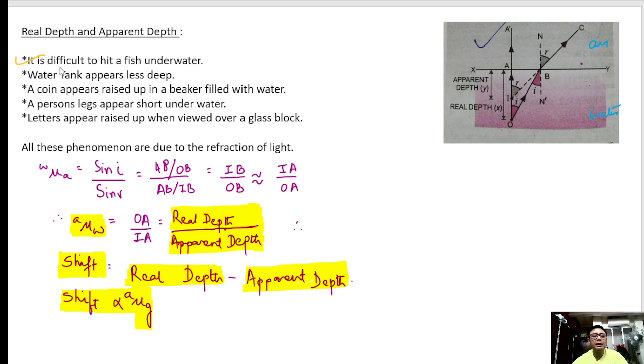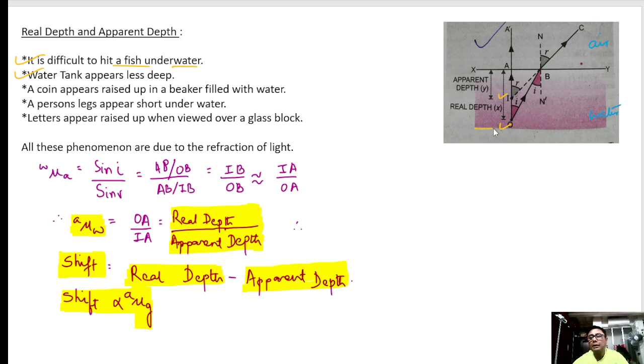Similarly, it is difficult to hit a fish underwater. Why? Because this is the actual fish and we see the image of the fish here. So if I try to hit this, then we are actually hitting the image. Similarly, a water tank appears less deep.